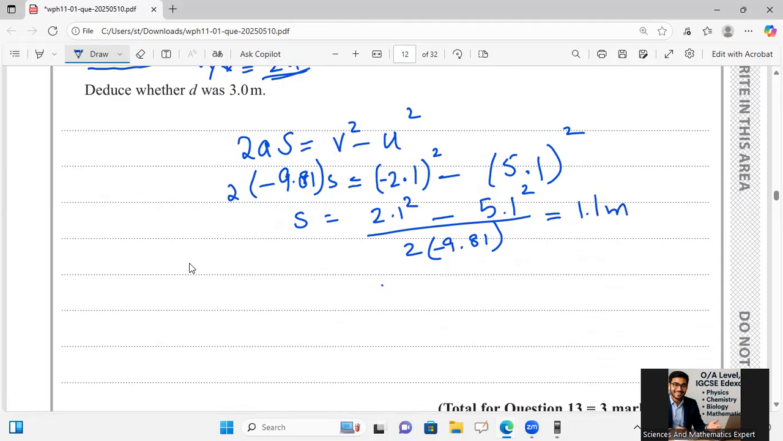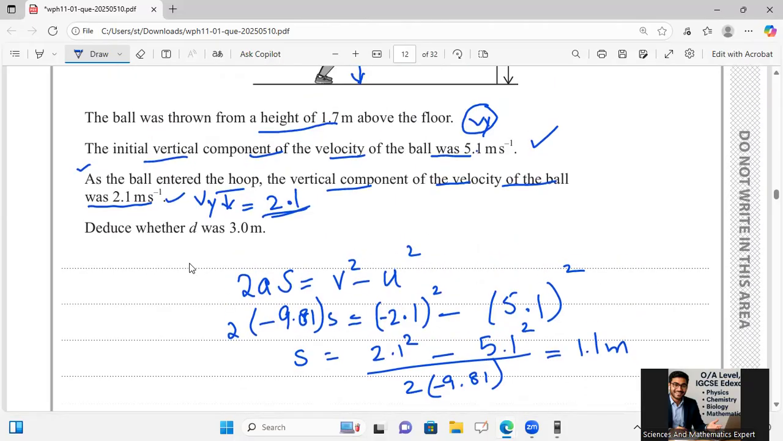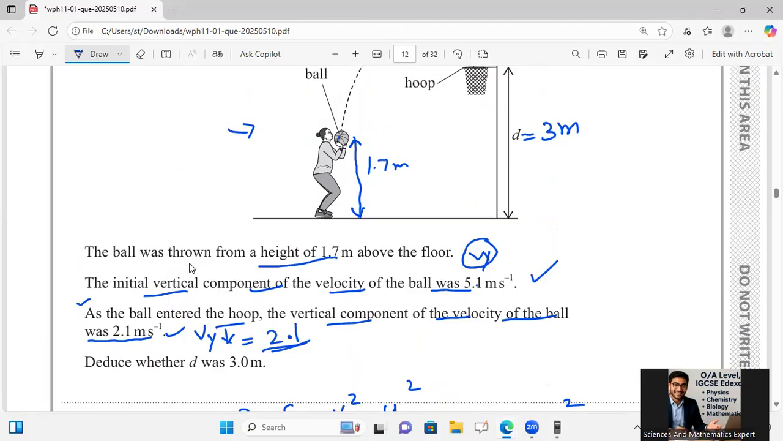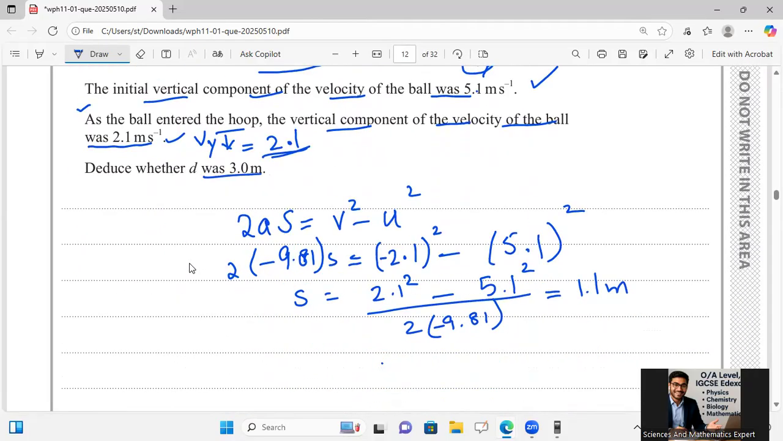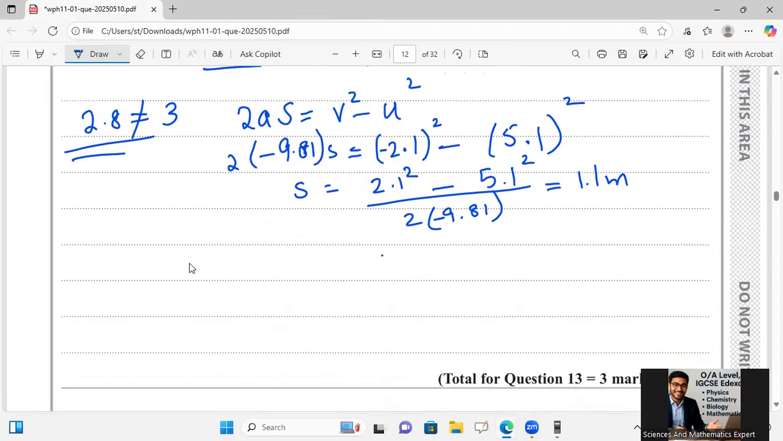And if I am taking my distance according to the given value, 1.7 was given, and now I have got the distance traveled, that is 1.1. If I add both of them, 1.7 plus 1.1, then I'm getting 2.8 meters. So 2.8 meter, what he is saying, deduce whether this is 3 meter. As I know, 2.8 is not equal to 3. So I can deduce here that the value which he has given us in the form of 3 meter is not correct. It is 2.8 exactly, which I have calculated for you.